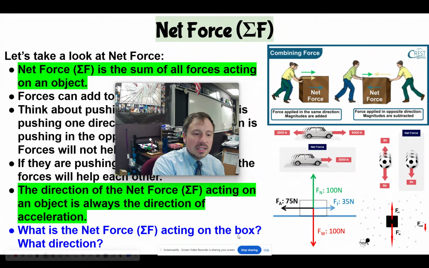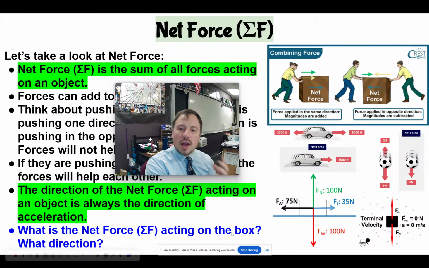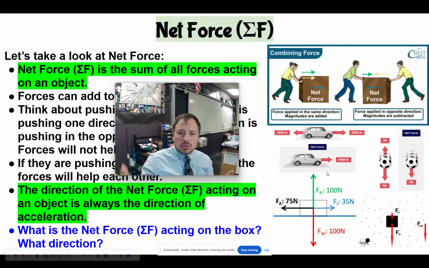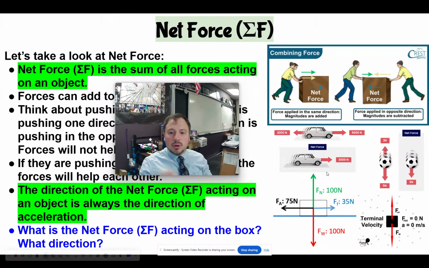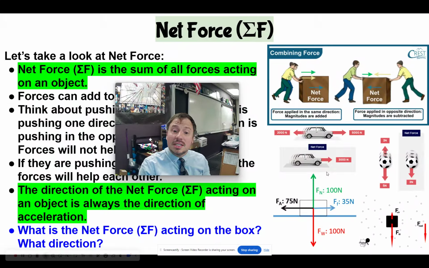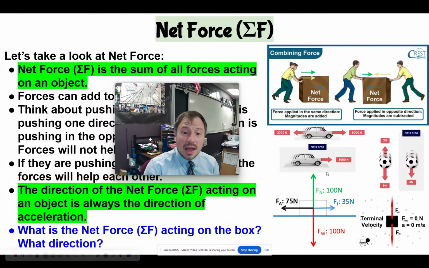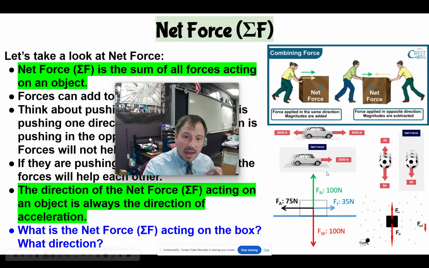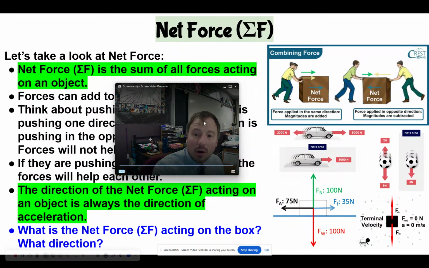What is the net force acting on the box, and in what direction? So you can see here, my weight and the normal force, they balance each other out. That's what the normal force does. It balances it out. But you can see it's being pushed with an applied force to the left with 75 newtons, and friction is resisting with 35 newtons. So I add all of them up, and I'm going to get 40 newtons to the left. That is my net force acting on that box.